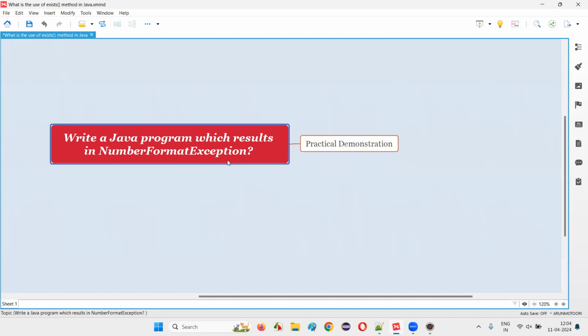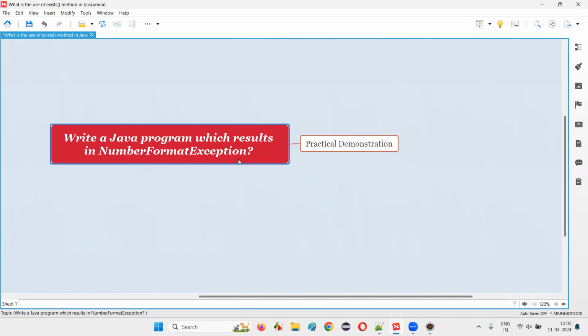For example, the string literal is my name, let's say double quotes Arun is there, okay? Inside the double quotes Arun is there. Such kind of string literal text, if you want to convert into a number using some Java ways like Integer.valueOf(String), etc. In that case, the string cannot be converted to a number and Java will simply give you an exception when you run the program. That exception is nothing but the number format exception.